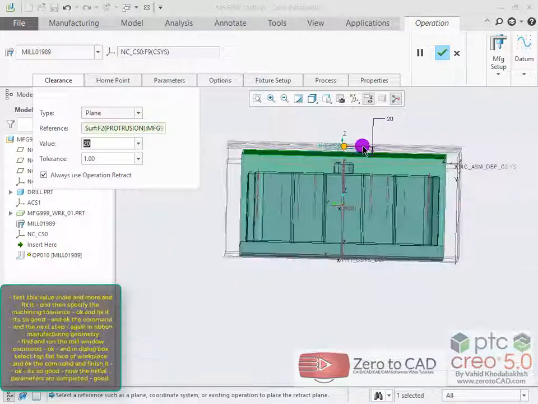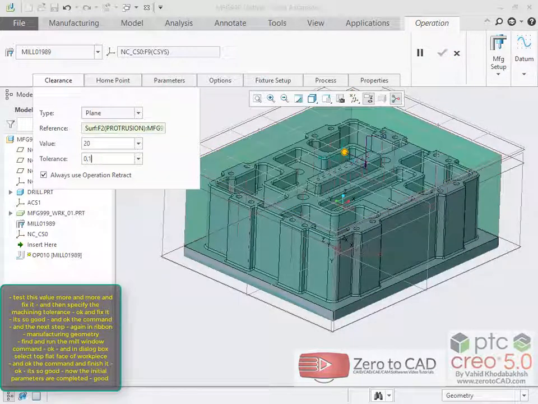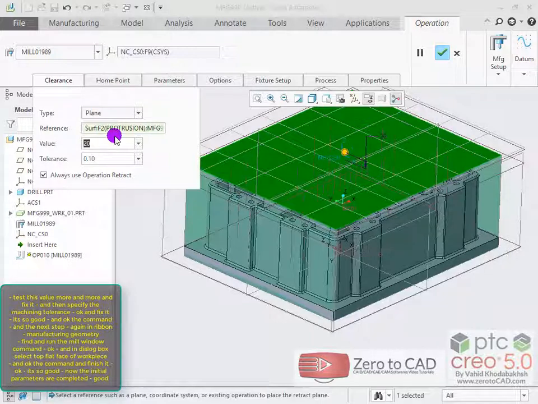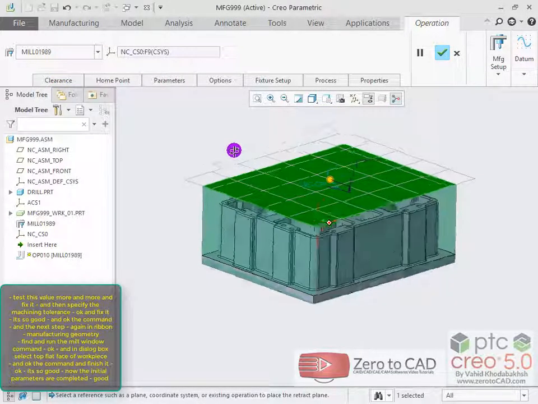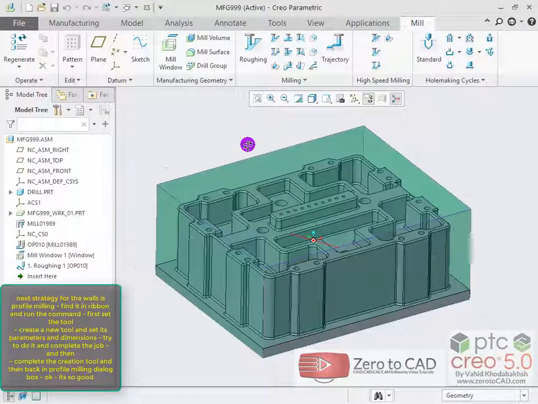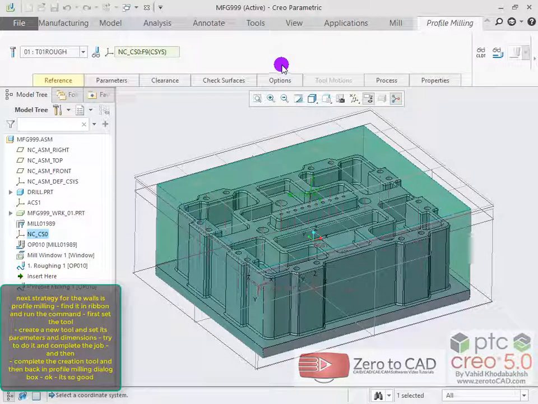So good. Test this value more and fix it, and then specify the machining tolerance. OK, and fix it. It's so good. Next strategy for the walls is profile milling. Find it in the ribbon and run the command.